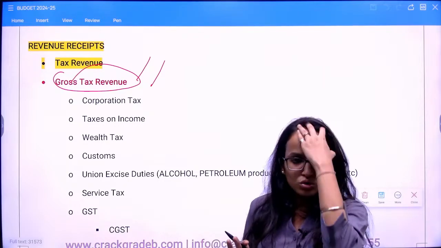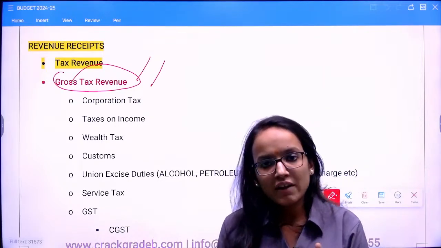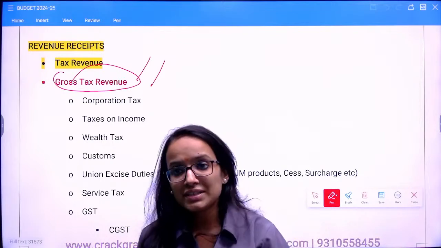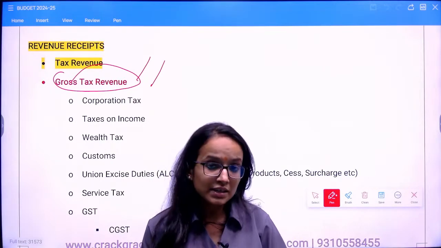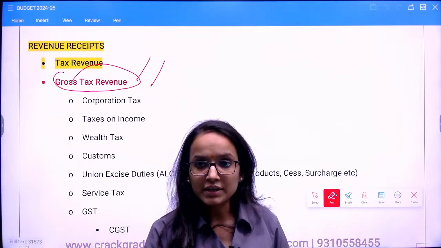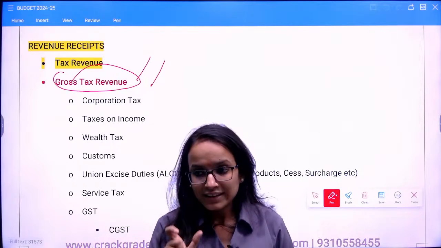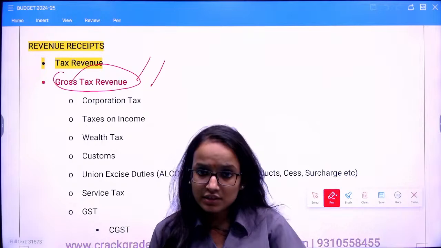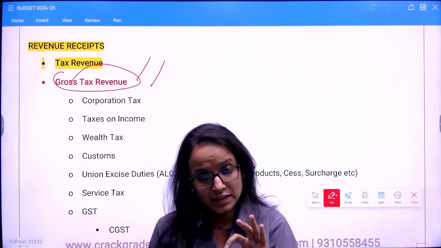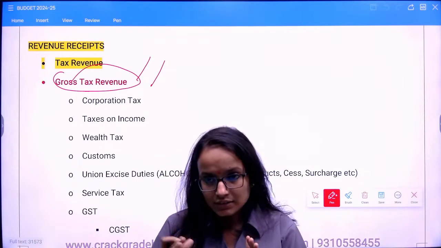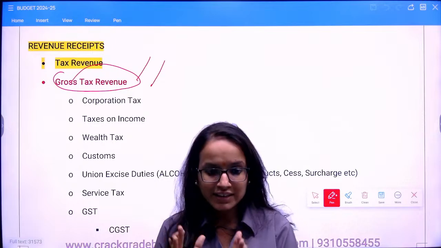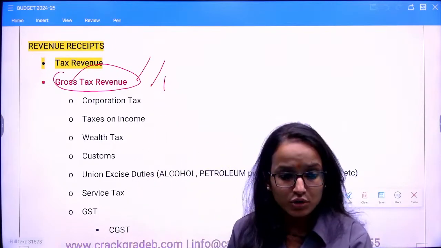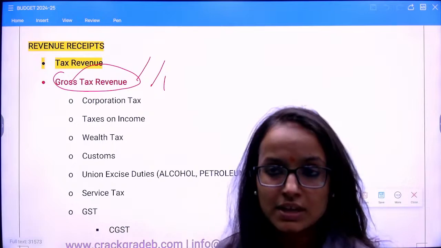The central government receives these tax receipts, and out of it, it has to pay to the states as well. Sometimes there are certain taxes which are to be refunded. So there is a concept of tax refund. Sometimes people pay more than their tax liability, so that can be refunded, it can be claimed. So before deducting for all these things, whatever tax revenue the government has comes under gross tax receipts or gross tax revenue. Is this concept clear to everyone?